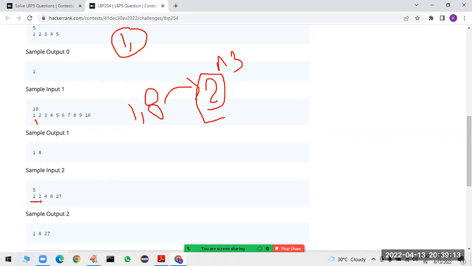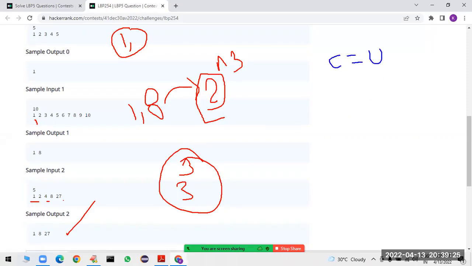Similarly here, 1, 8, 27, because 3 cube is 27. Like perfect cube values we have to print. Beyond that, nothing. Sir, how can you implement it? First we will take count is equal to 0.